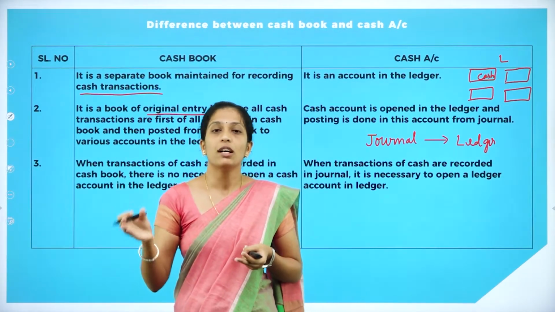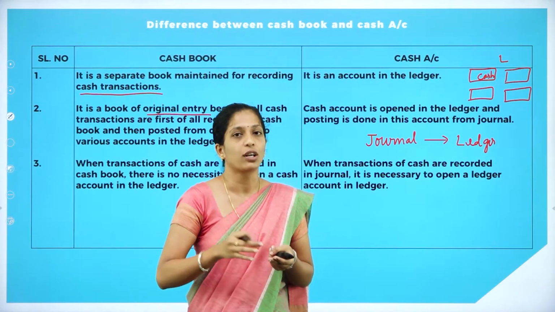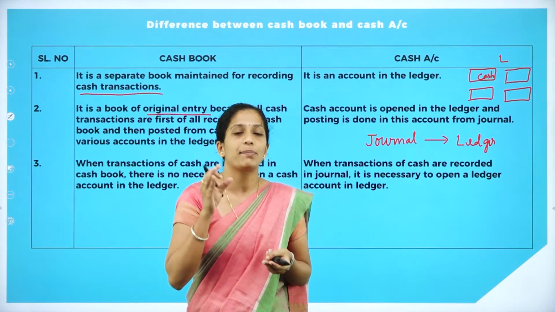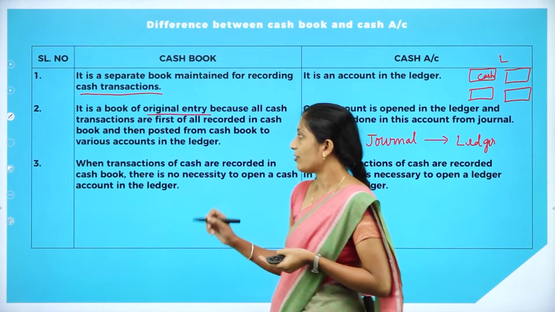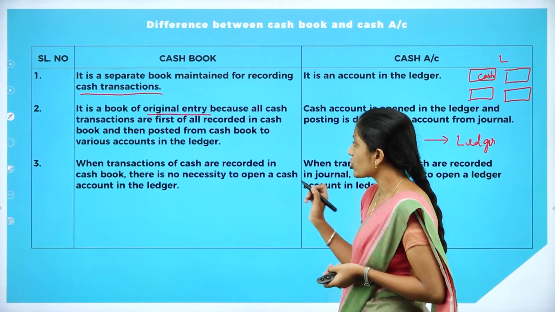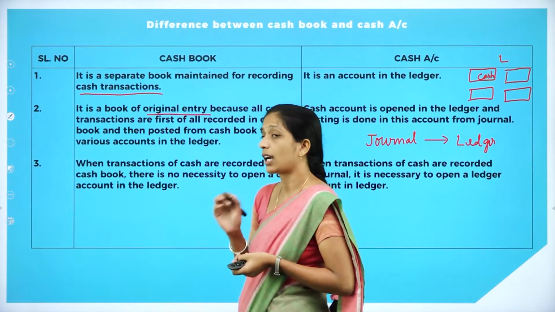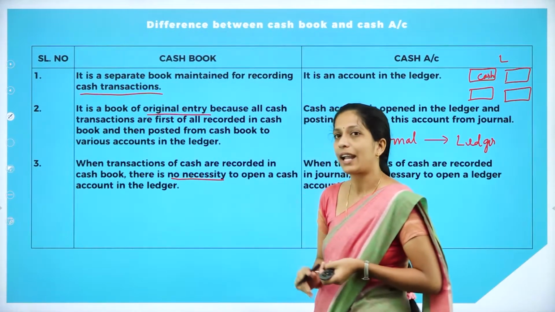Whereas in cash book, for the first time it will be recorded in one particular book, that is cash book. So all the cash receipts as well as cash payments, for the first time they will be recorded in one particular book, that is cash book. And the third difference is, when transactions of cash are recorded in cash book, there is no necessity to open a cash account in the ledger.